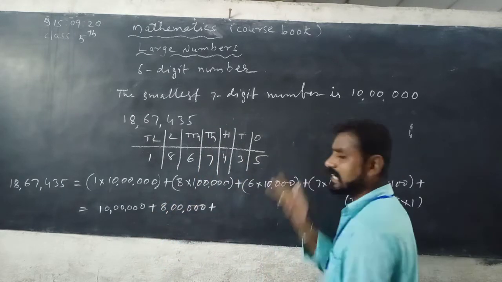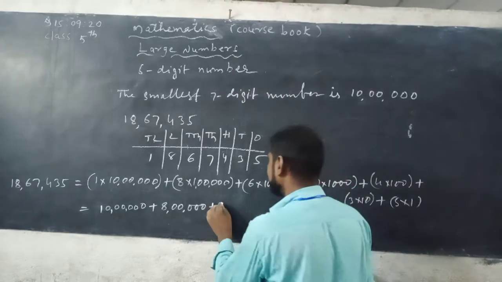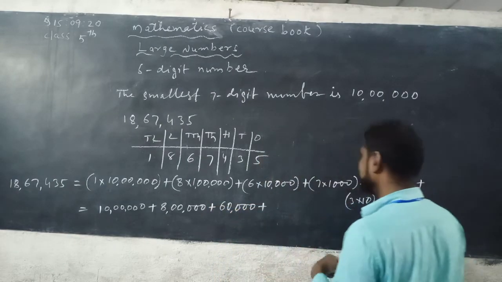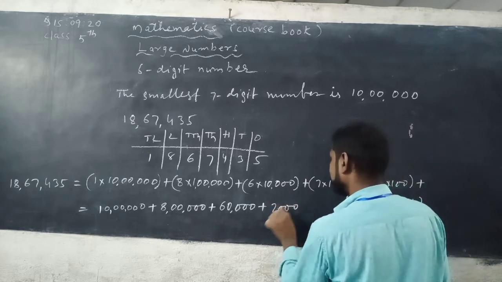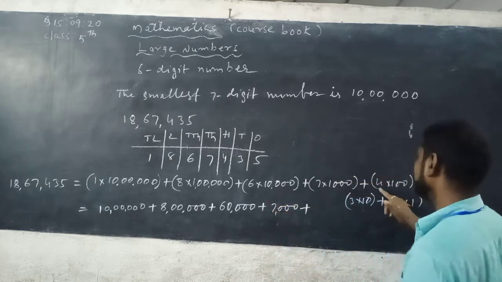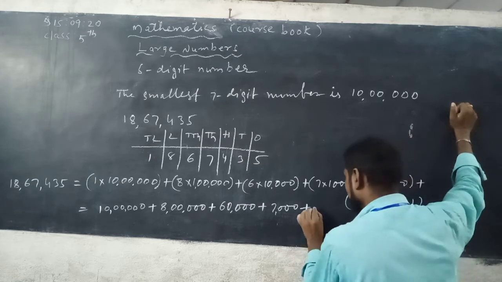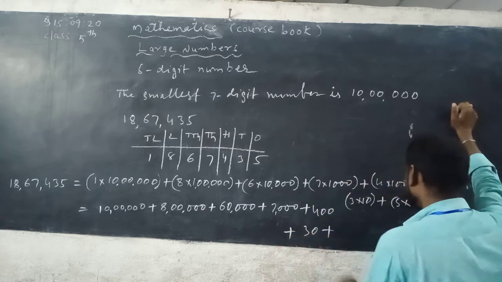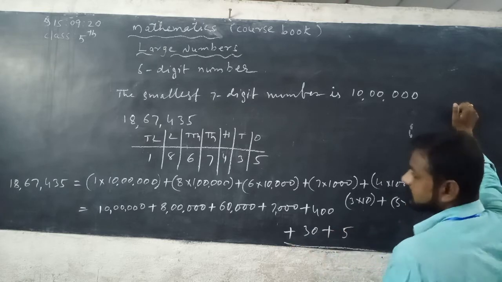Plus 6 is in the 10,000 place, 6 followed by 4 zeros, 60,000. Plus 7 is in the thousands place, 7,000. Plus 4 is in the hundreds place, 400. Plus 3 is in the tens place, 30. 5 is in the ones place, 5 ones.